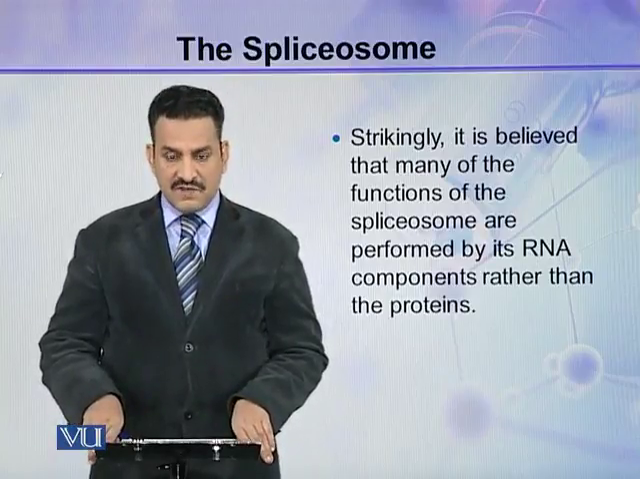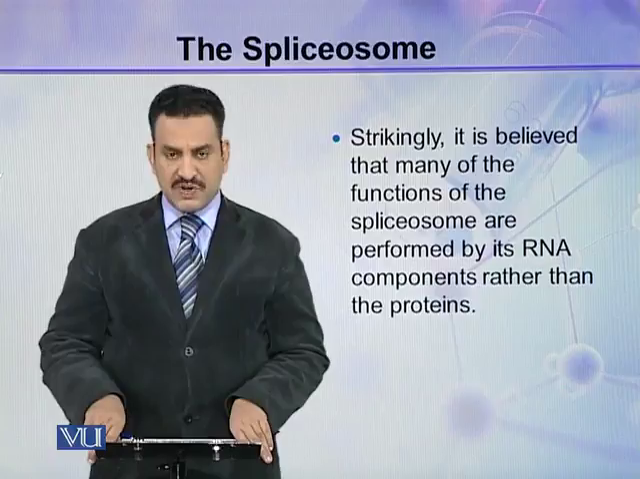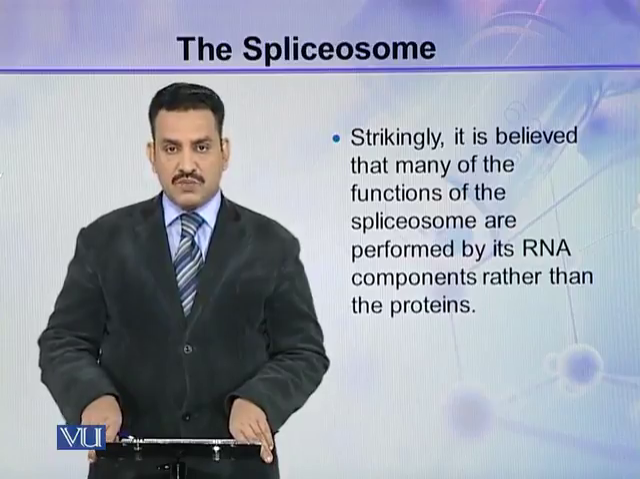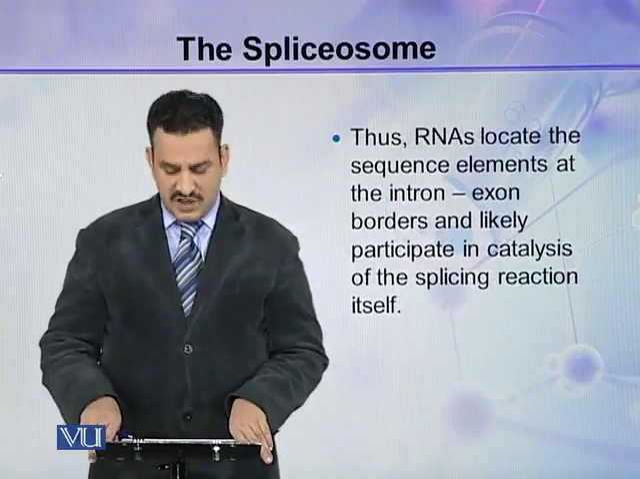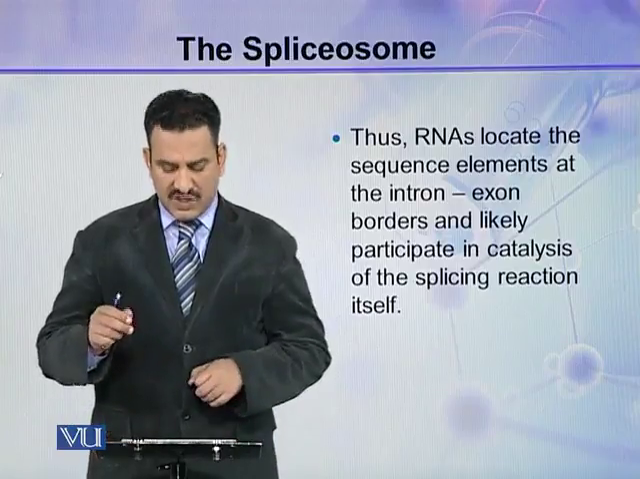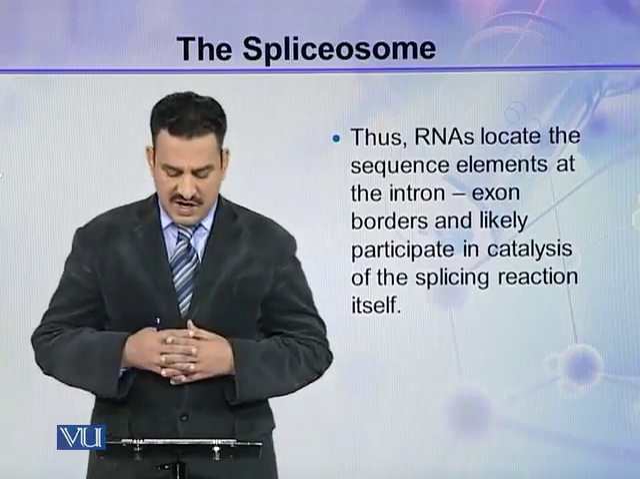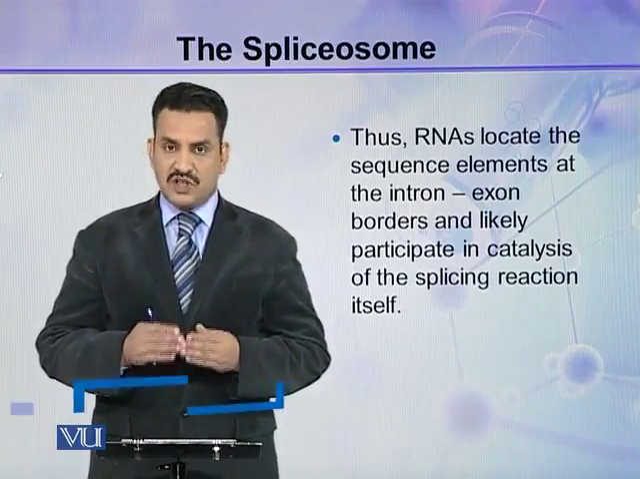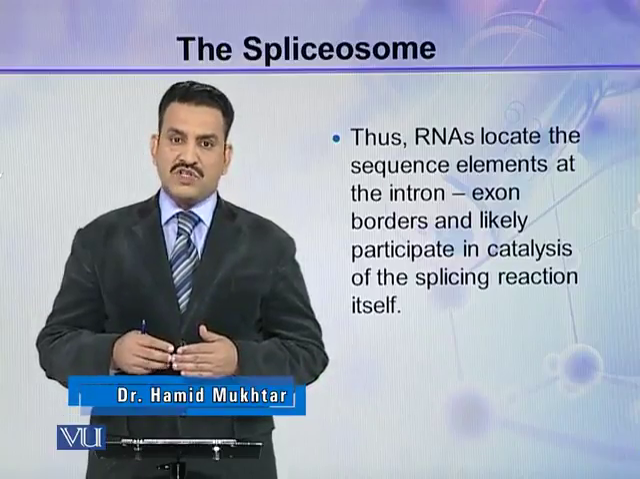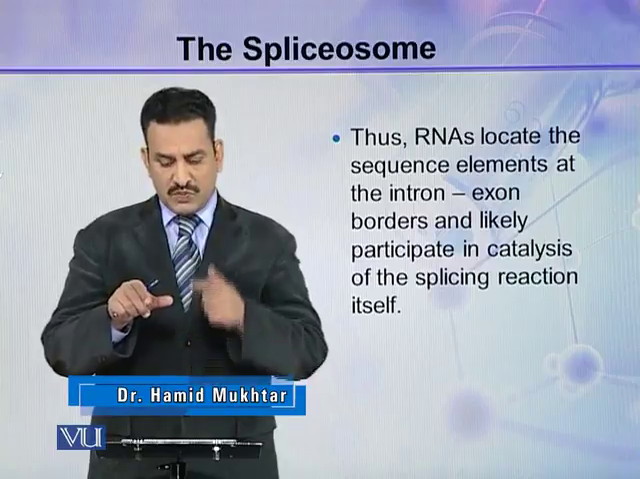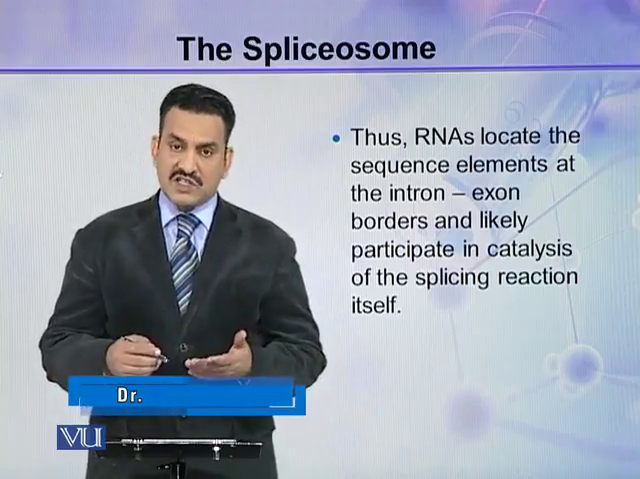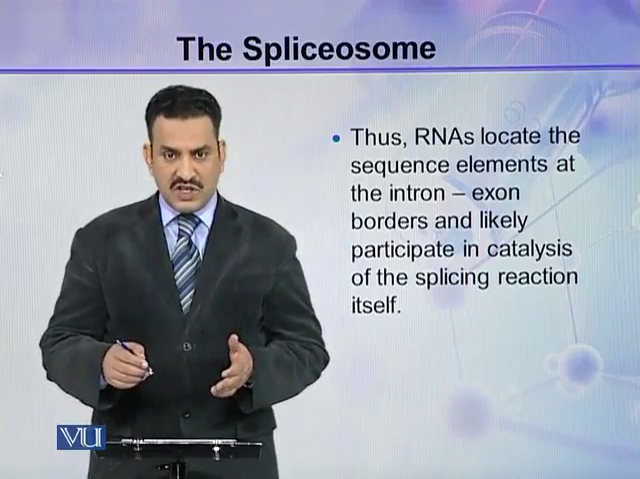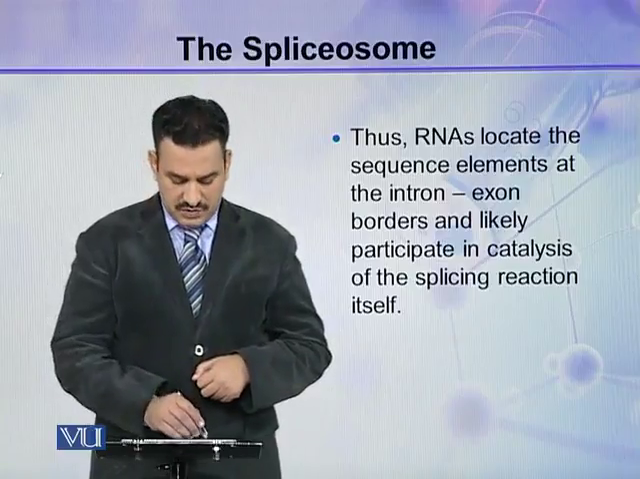Strikingly, it is believed that many of the functions of the spliceosome are performed by its RNA components rather than the proteins. Thus, RNAs locate the sequence elements at the intron-exon borders and likely participate in the catalysis of the splicing reactions itself. So, these are the RNAs which identify the sequences where the splicing should take place, and then catalysis is also controlled by these RNAs, and proteins have no roles in these reactions.